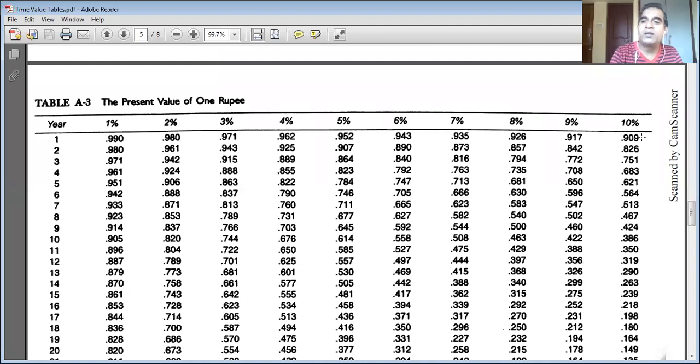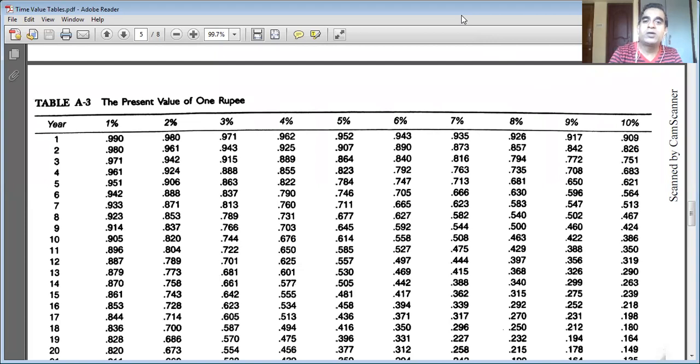Anybody else? Asra, can you read? Yes, sir. For year 1, present value factor is 0.909. Yeah, please go on reading. For year 2, 0.826. For year 3, 0.751. For year 4, 0.683. For year 5, 0.621. Yes, thank you, Asra. Thank you so much.